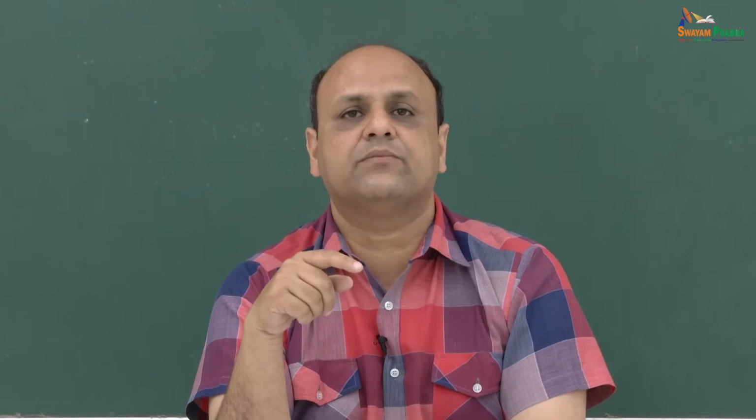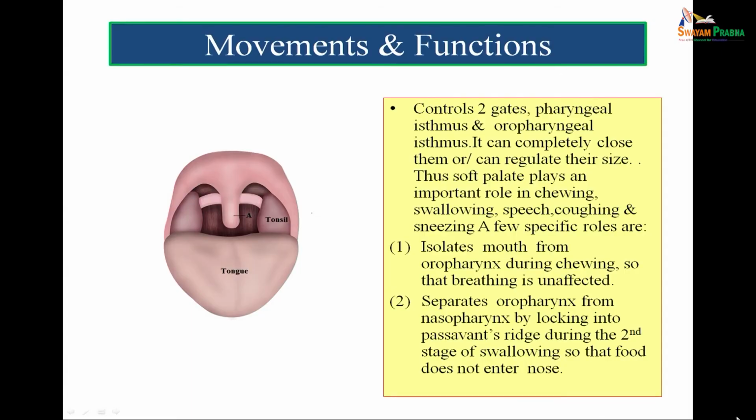Whenever we sneeze, the flow of air is divided equally between the nasopharynx and the mouth in such a manner that not too much pressure is exerted either on the nasopharynx, to damage it, or on the mouth and its mucosa. And at the same time, when we cough, the soft palate ensures that the sputum passes into the mouth and does not regurgitate into the nasopharynx.